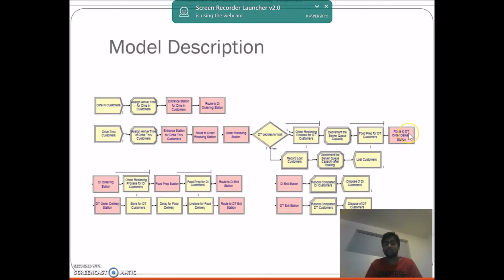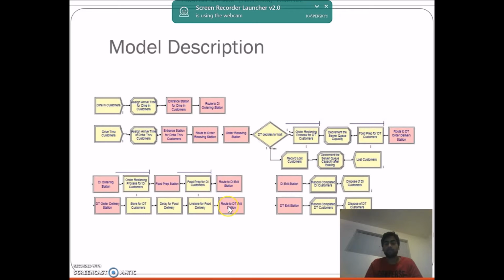Then with the help of this route module, the customers are transferred to the DI order delivery station, and this delay module is to show the time for which the customers take the delivery of the prepared food and pay the bill. The store and unstore modules are for animation purposes.